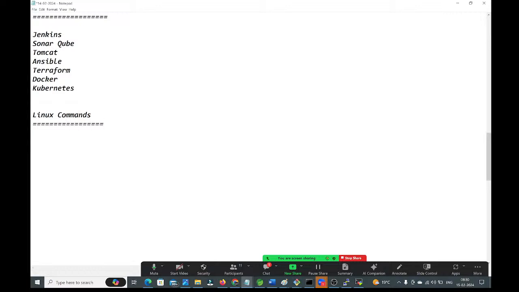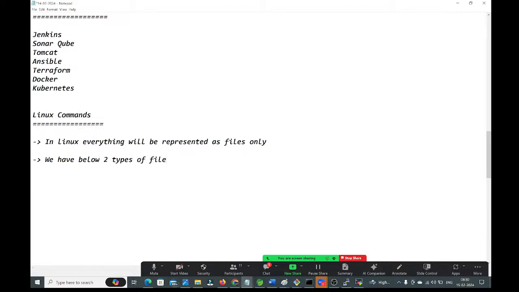See, in Linux, everything will be represented as files only, guys. And we have two types of files. What files are available?